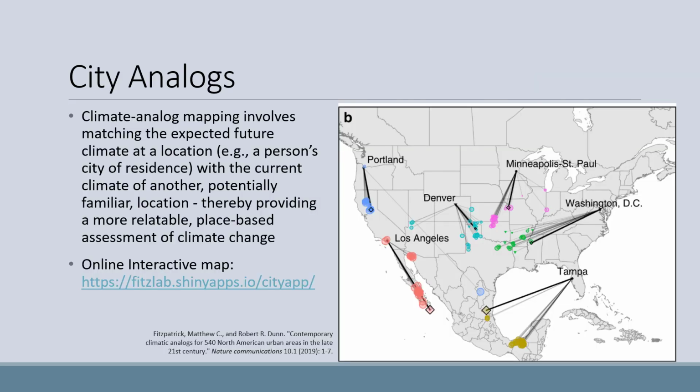Climate analog mapping involves matching the expected future climate at a location with the current climate of another, potentially familiar location, thereby providing a more relatable, place-based assessment of climate change. For example, the climate of Los Angeles is expected to become like those currently experienced by various areas in Mexico, and the climate of Portland, Oregon is expected to become like that of Northern California. Here's an online interactive map that you can check out.